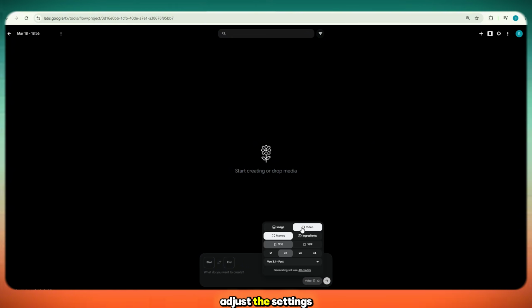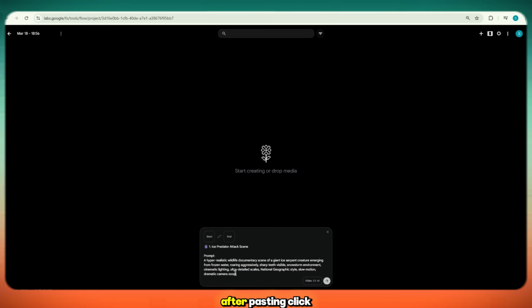Now you can adjust the settings according to your needs, such as resolution and other preferences. You'll also see options like generating 1 or 2 variations. If you generate 1 video, it will cost around 20 credits, and if you generate 2, it will cost around 40 credits. For now, I'll select 1. Next, copy your first prompt and paste it into the input field. After pasting, click on the Generate option.